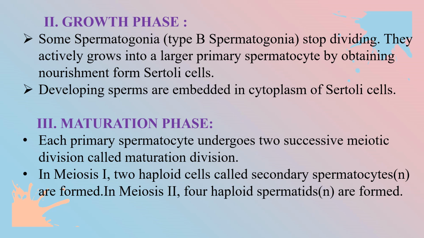The last phase is the maturation phase. Each primary spermatocyte undergoes two successive meiotic divisions called maturation division. In meiosis 1, two haploid cells called secondary spermatocytes (n) are formed. In meiosis 2, four haploid spermatids are formed.